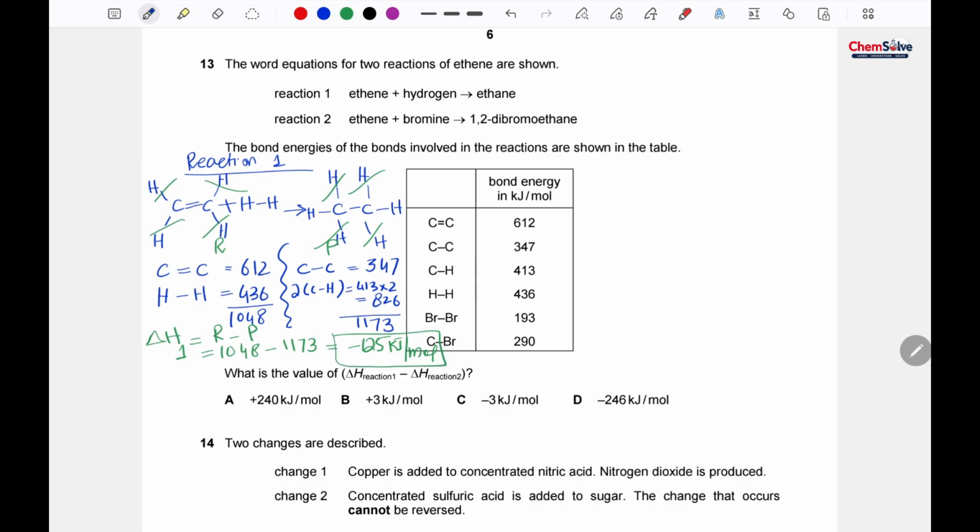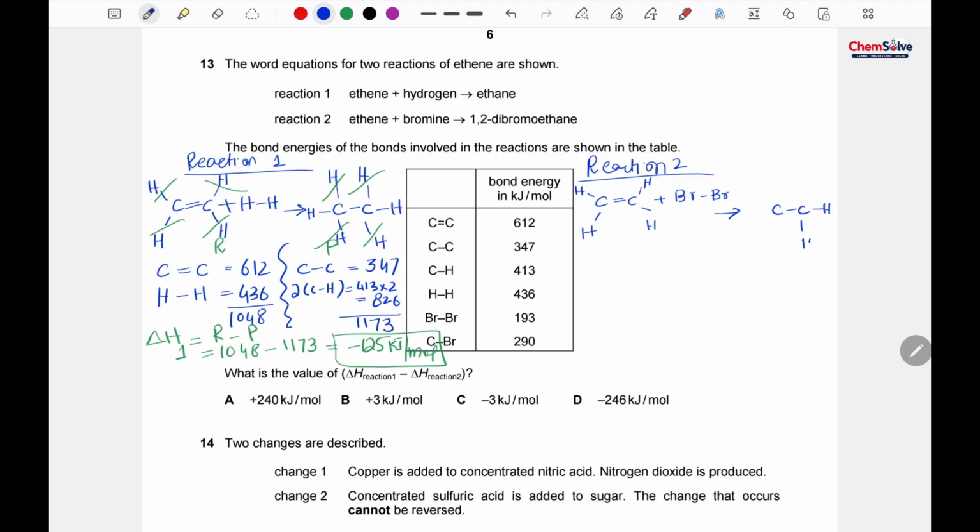Okay, now move towards reaction 2. Again ethene, so carbon double bond carbon, one hydrogen is here, and like this it is being added in bromine, and the double bond would be converted into the single bond.